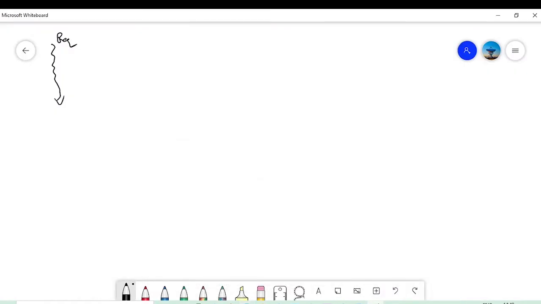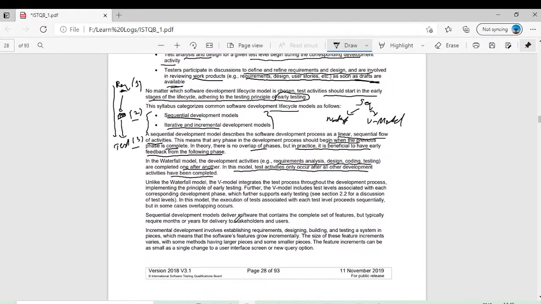You are doing the analysis, then the system design, then the coding, and then testing. So that is the problem with the waterfall model: until the previous phase is done, you cannot jump to the next phase. It is a kind of problem with the sequential model. In this model, test activities only occur after all the development activities have been completed.